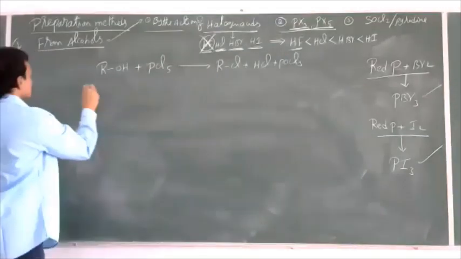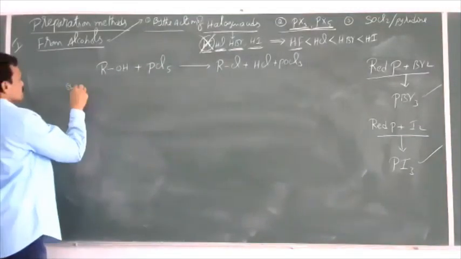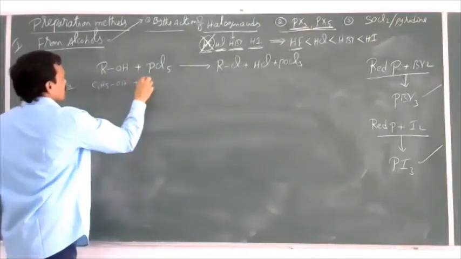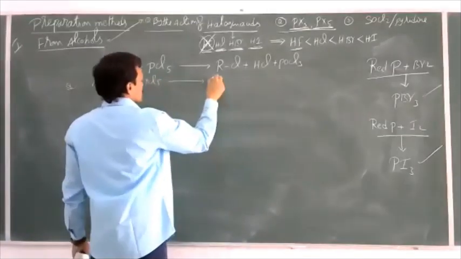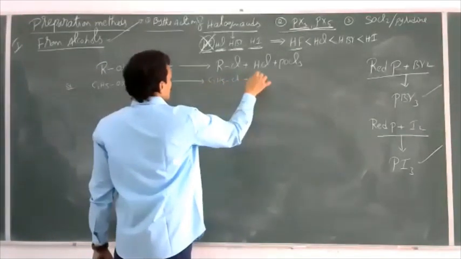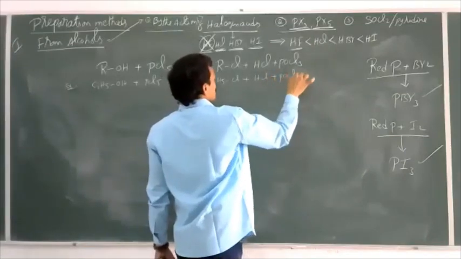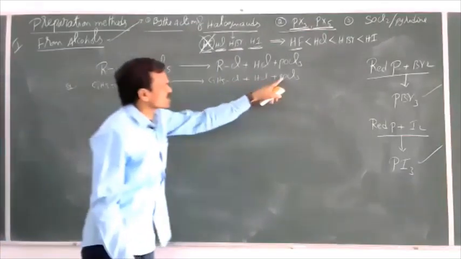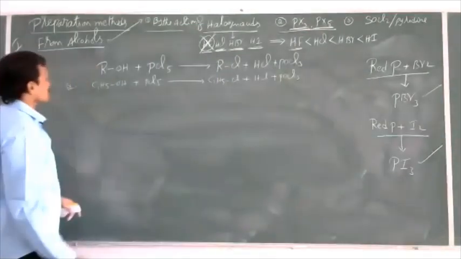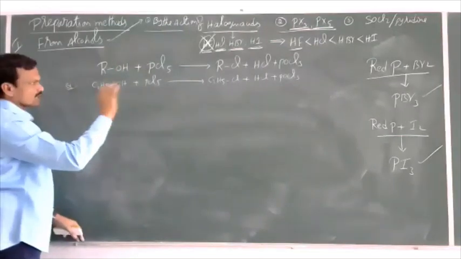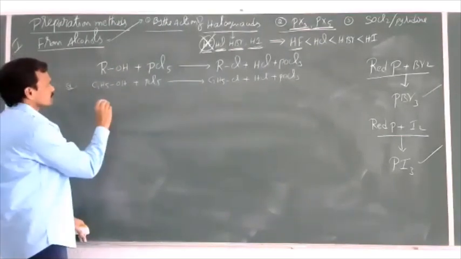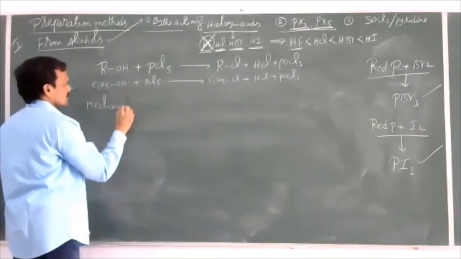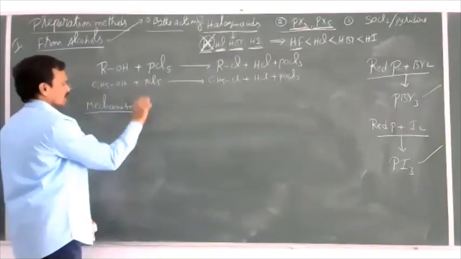And an example, if you want: C2H5OH, ethyl alcohol, plus PCl5 gives rise to C2H5Cl plus HCl plus POCl3. See how these products are obtained. Let us say, I'll show the mechanism for this. This additional information is not required for the PUC exam, but I'll show the mechanism here.